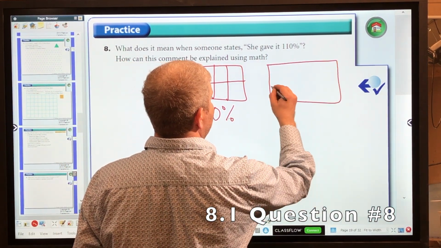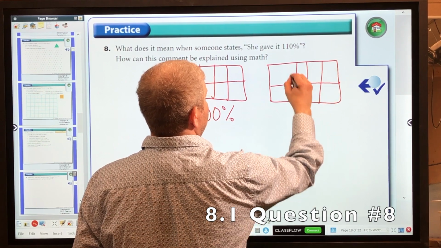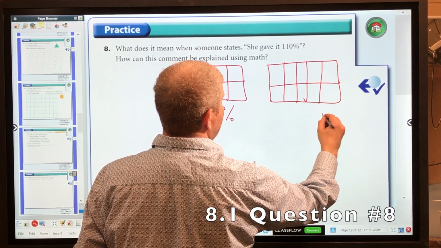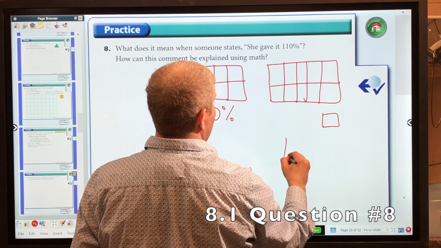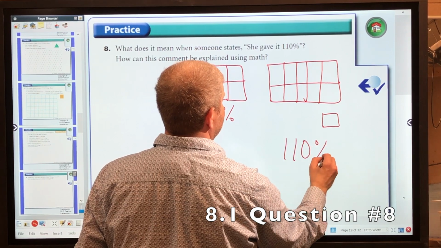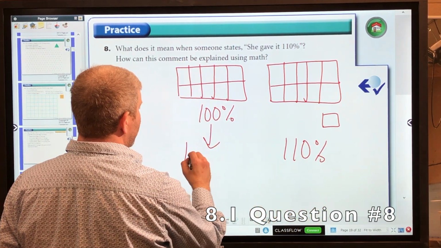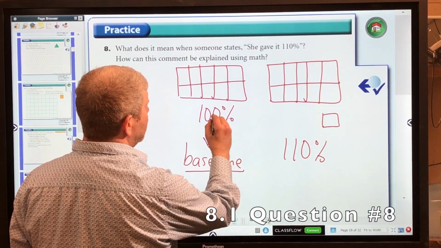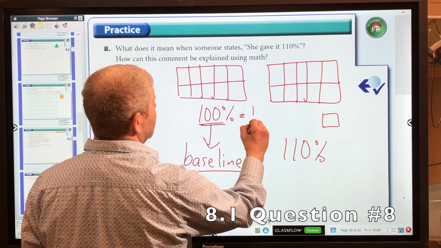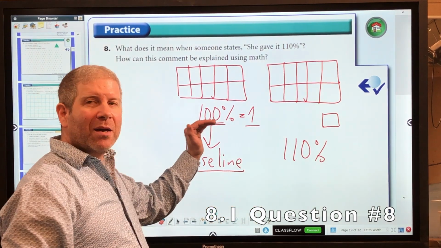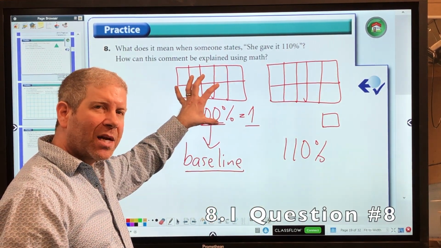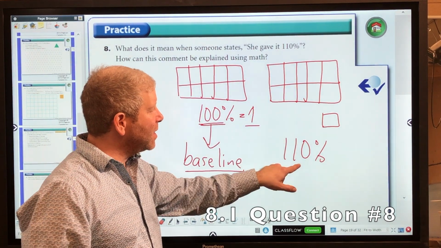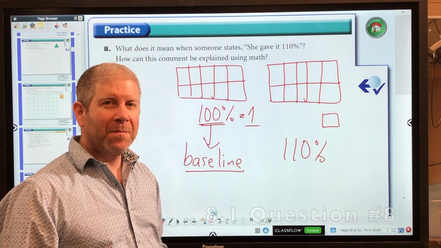You would simply have that same chocolate bar, that would be considered 100%, and you would add one more square. Then you would have 110%, assuming that this is what we call the baseline. We use this 100% as equal to 1, and anything we give above that, 100% of that chocolate bar would be considered more than 100%.